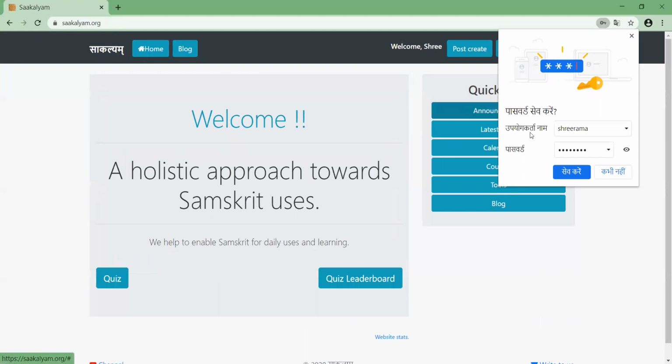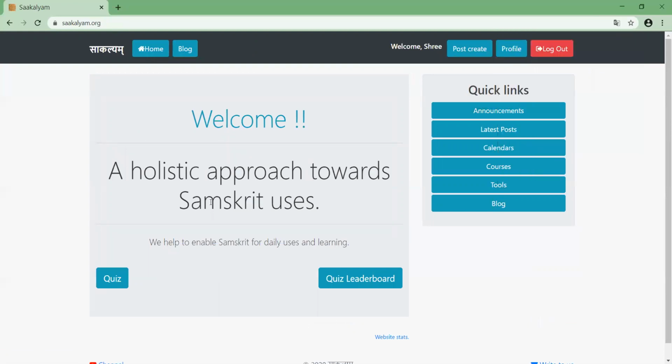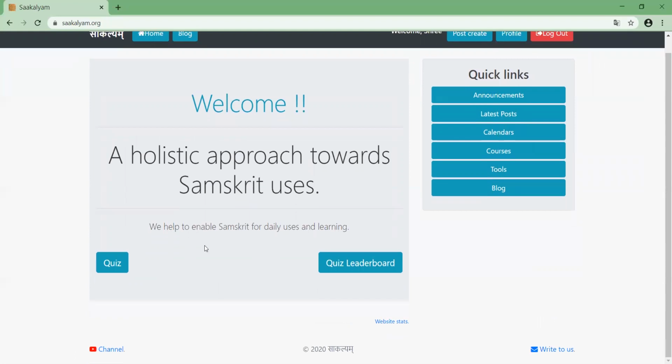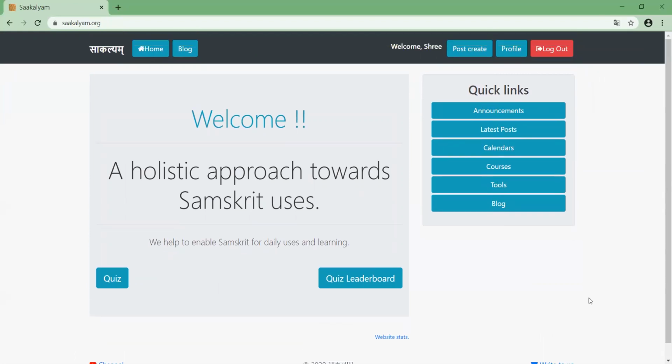Once you log in, you will see the same screen and the same footer: channel, copyright and write to us, but the top bar has changed. Now you have a profile edit option, which we will update later. This is post create, for creating a blog post. This is your name and welcome. So while writing your first name, if you write it properly, it will look good to you.